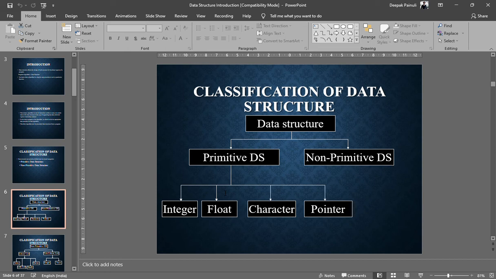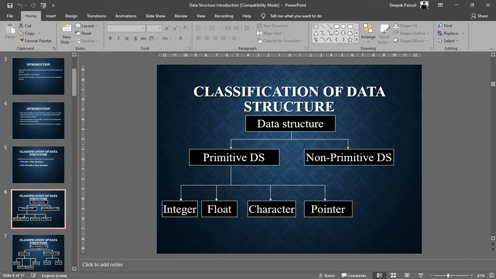If you are using Java, there will be no pointer in it, right? So it depends on the programming environment you are using. So primitive data structures are the structures which are provided to you by default by your programming language or programming environment.